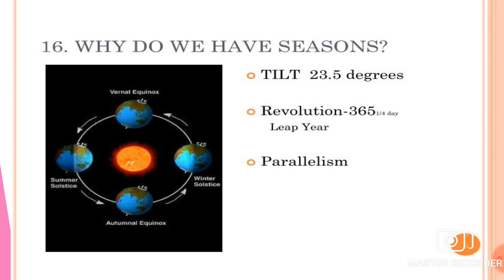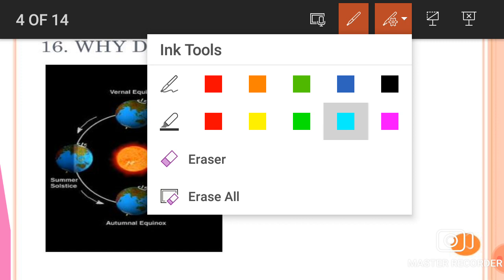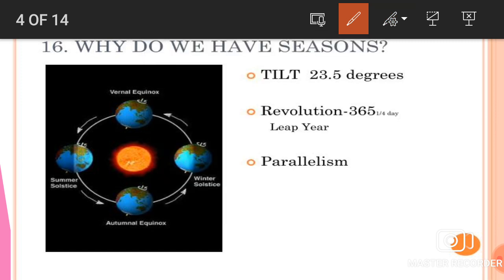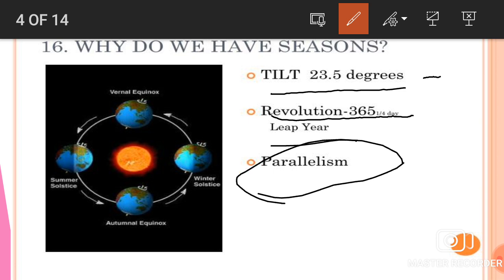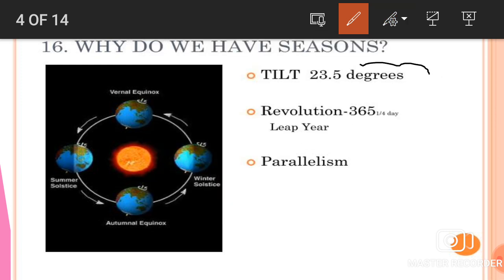Why do we have seasons? Here are the three important reasons. Why we have seasons. The tilt of 23.5 degrees, revolution, 365 and a half days, leap year, parallelism. These are very important for your exams.